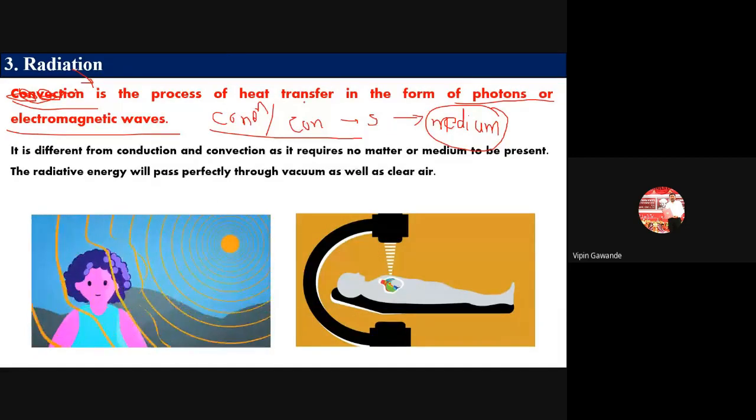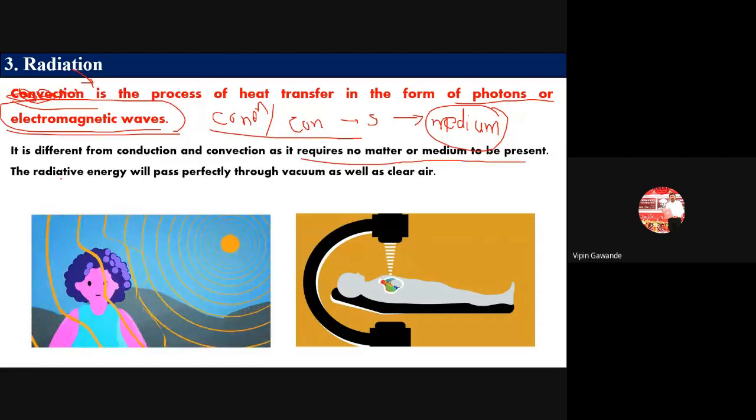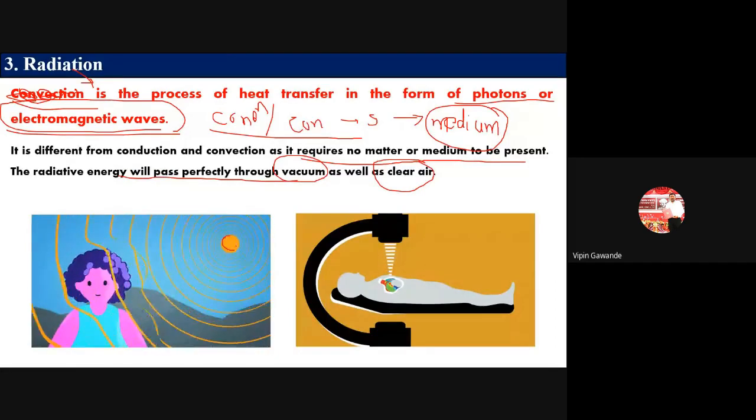So radiation is the process of heat transfer in the form of photons or electromagnetic waves. Okay. So here we don't require any medium for the transfer of the heat. It requires no matter or medium to be present. And it can easily pass through vacuum also, and through clean air also. The amount of energy we are getting from the sun is in the form of radiation. In medical applications also, we are using this radiation for therapy.